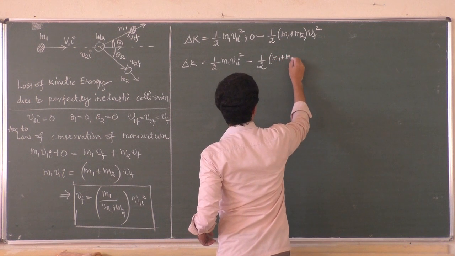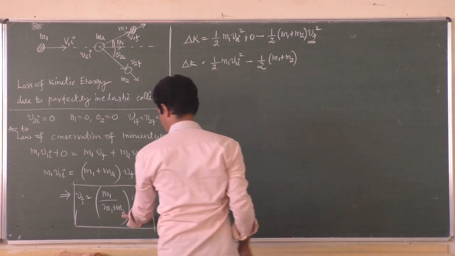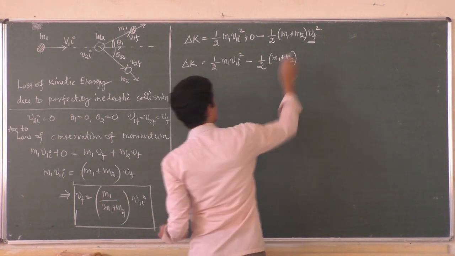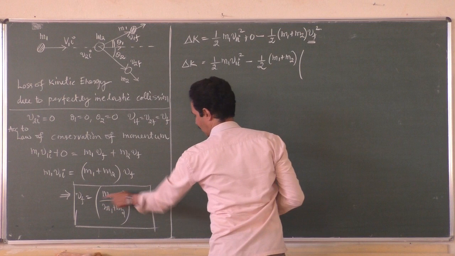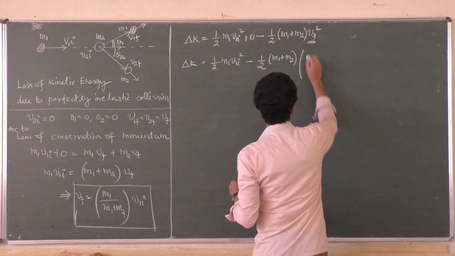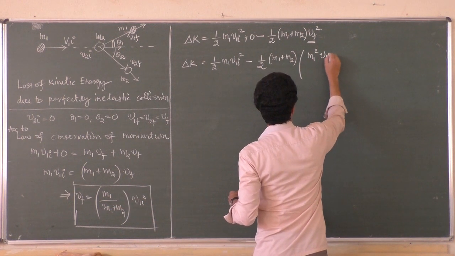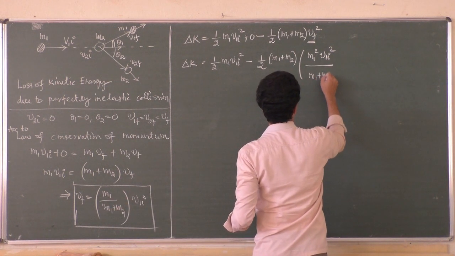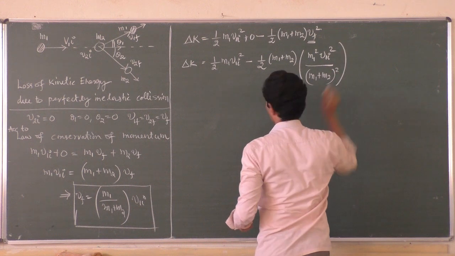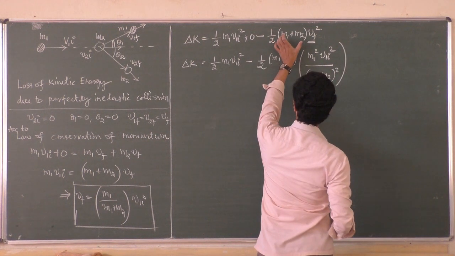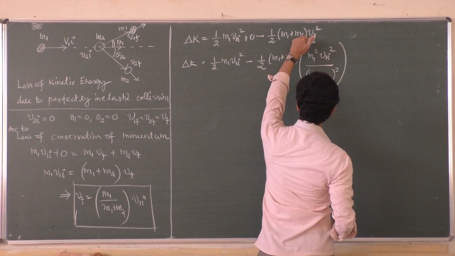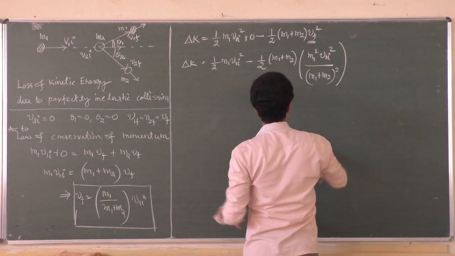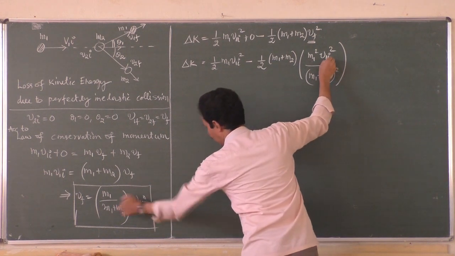Now why can't I use vf from this equation? Because we have got the common final velocity, we use this expression here. So what is vf square? Vf square is m1 square v1i square divided by (m1 plus m2) whole square. Hope you have followed this. Half common mass, that is total mass, times common velocity. The final common velocity is m1 by (m1 plus m2) into v1i, so m1 square v1i square over (m1 plus m2) whole square.